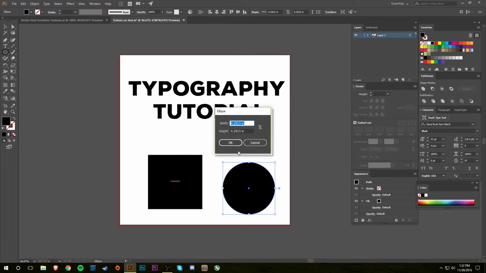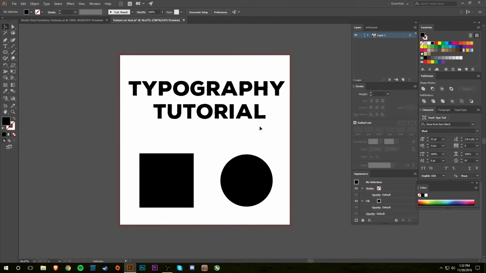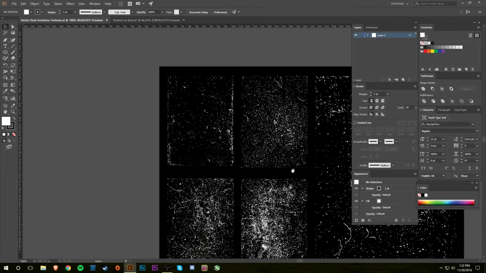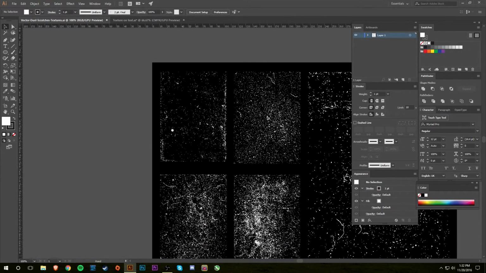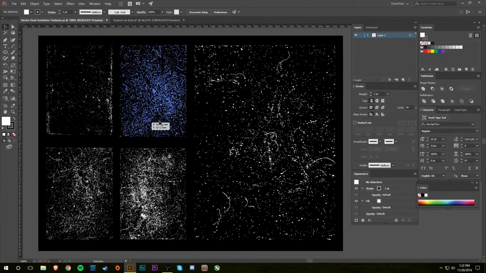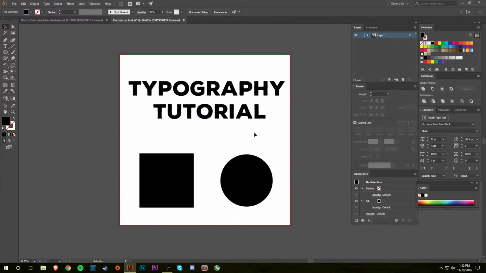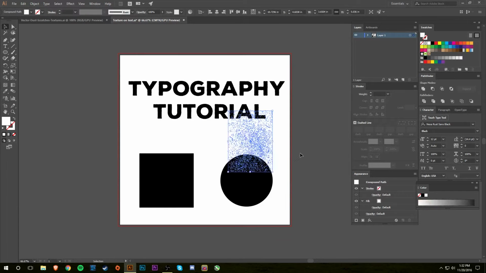Okay, so you want to add the texture. Well, what I usually do is I have some textures saved on my computer, and this is kind of what they look like. You can find textures like this for free online, or somehow make your own, like maybe splash a piece of paper with some black paint and then scan that in once it dries. But basically, here, let's grab this one and I'll copy it and then go over here and then I will paste it.